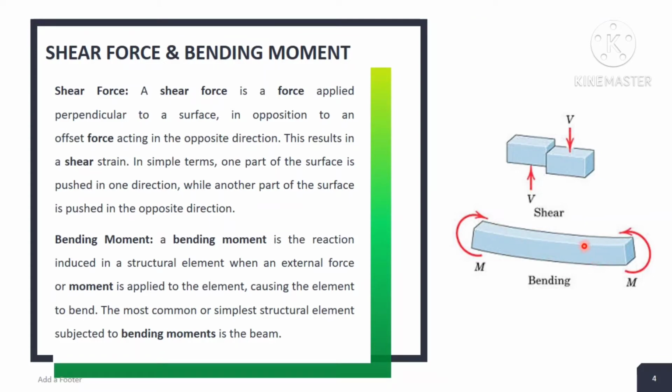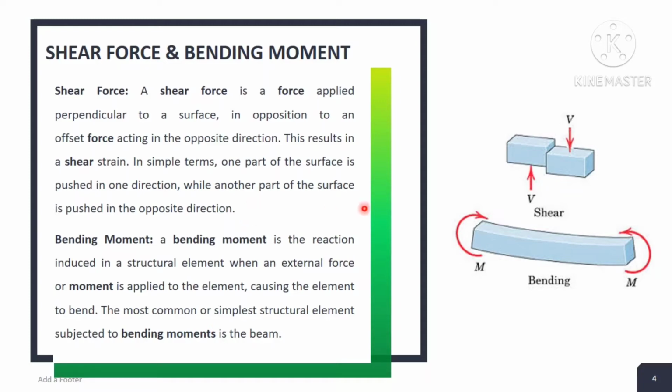That conversion takes place. The end points go upward and form a shape like a U. Similarly, when the force is applied at the bottom side, a mirror image of the U can form, with bending at the center and the endpoints contracting toward each other. The most common and simplest structural elements subjected to bending moment are beams.